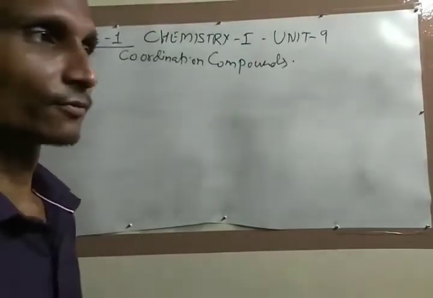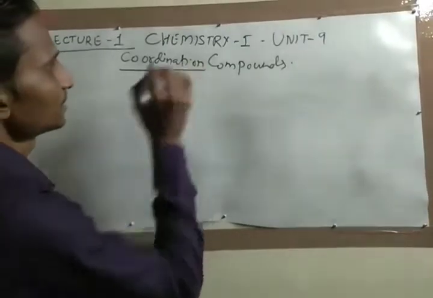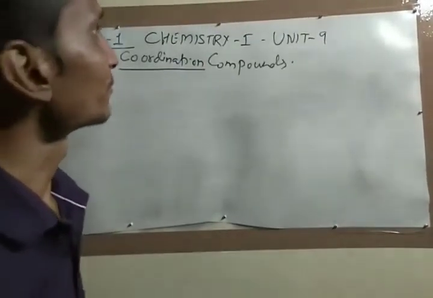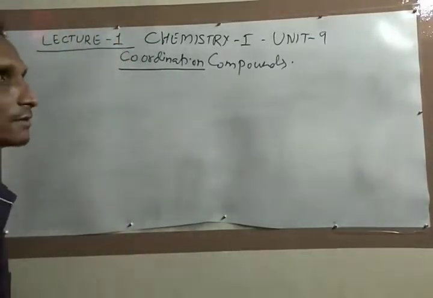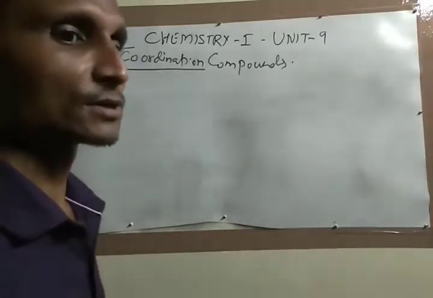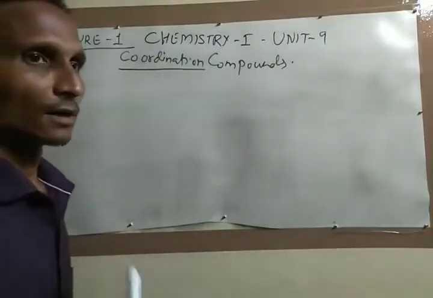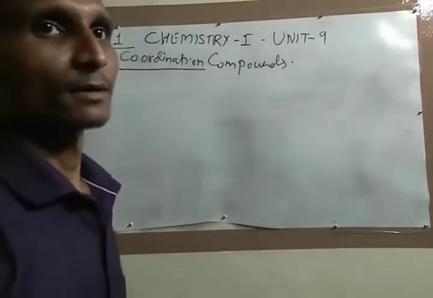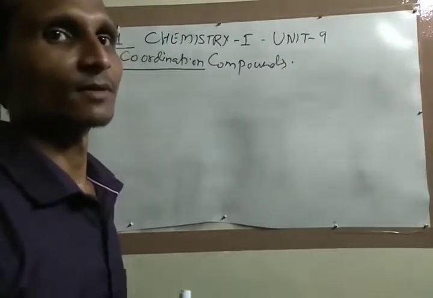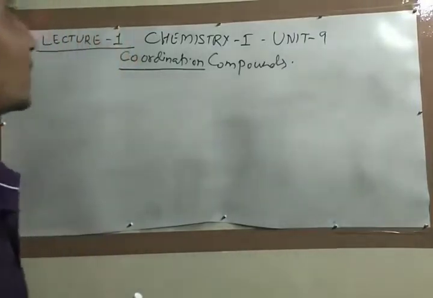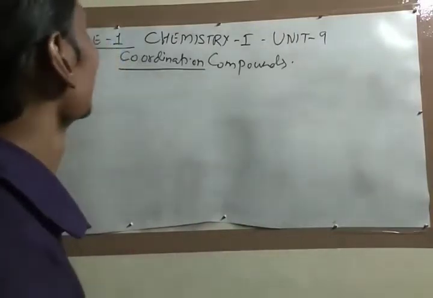Students, if you carefully watch the word coordination, then you will see a special type of information, which means the word coordination means helping by the other species. So in such kind of compound, the electron pair is wholly donated by a species and received by a single one. Okay, so that is the basic knowledge of coordination compound.